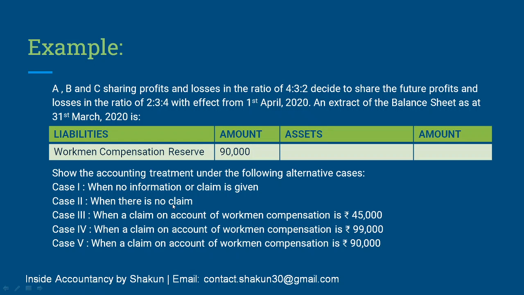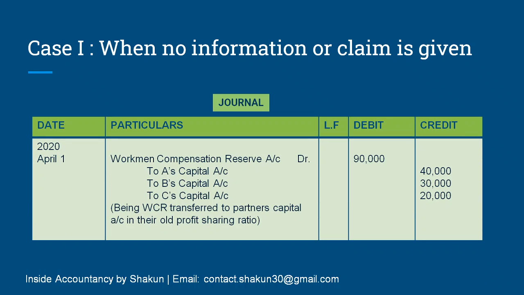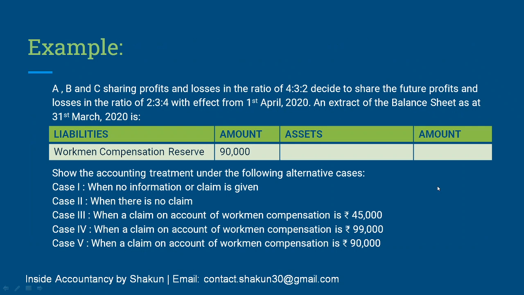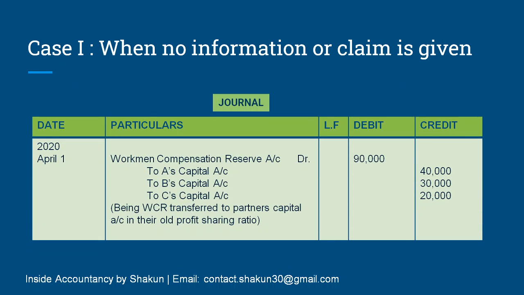in the question. In this case, our journal entry would be, since there is no claim, that means the old reserve will be distributed in the old ratio. So 90,000 has been distributed in the old profit sharing ratio, which was given in the question as 4:3:2. So in the ratio of 4:3:2, we have distributed 90,000 and we have just written off our reserve. So reserve had a credit balance, we are debiting it because we are writing it off, and it is distributed amongst the partners in their old ratio.